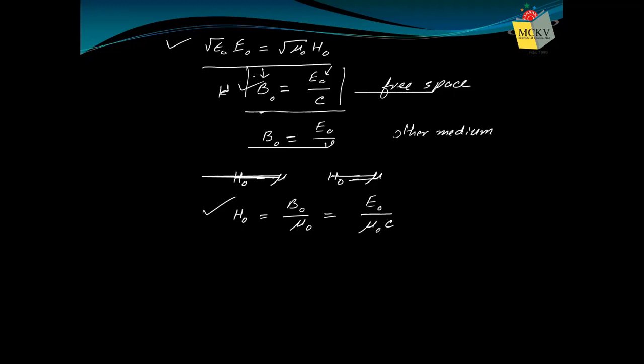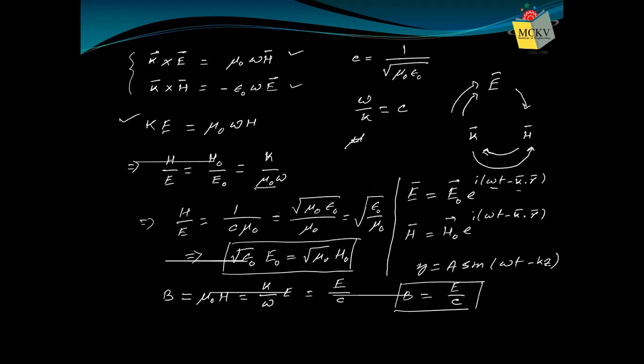So whenever we need the relation, this will be our clue that magnitude can be estimated. If I know one magnitude, the other can be estimated, and the direction can be obtained from either of these two relations. From that, we can find out the direction of that particular quantity.